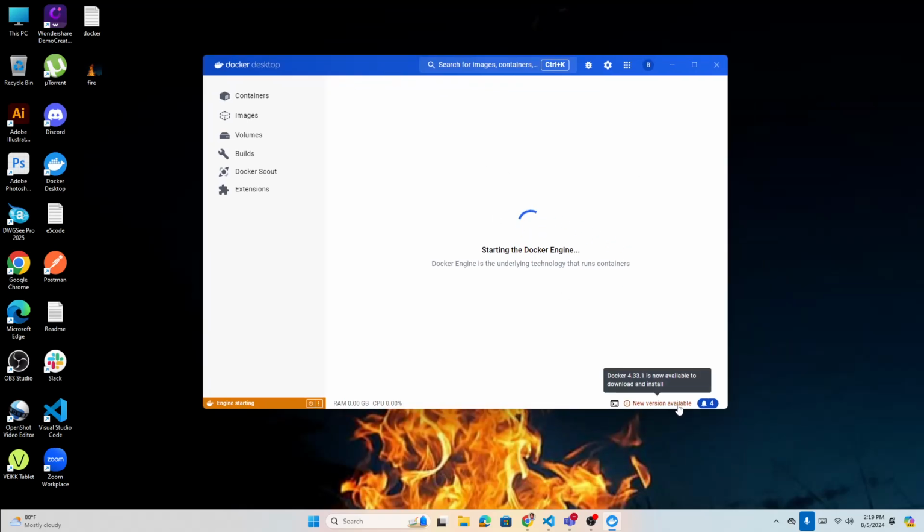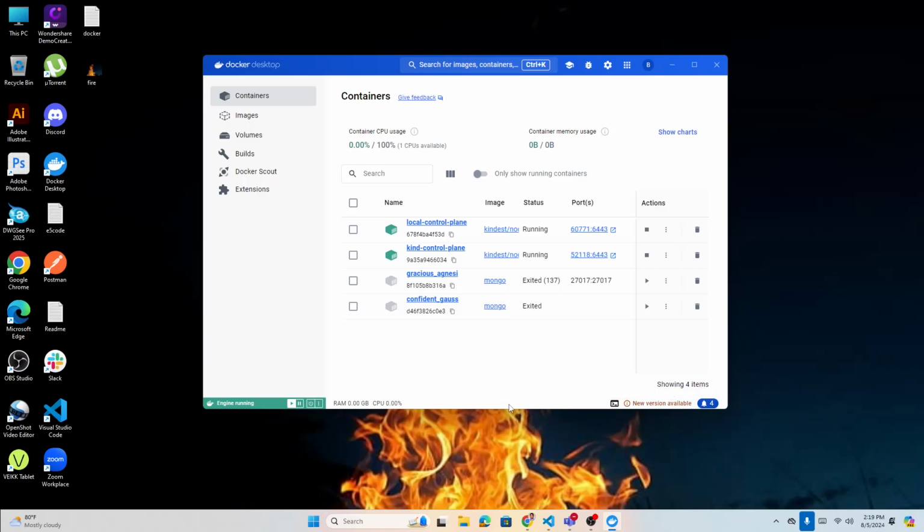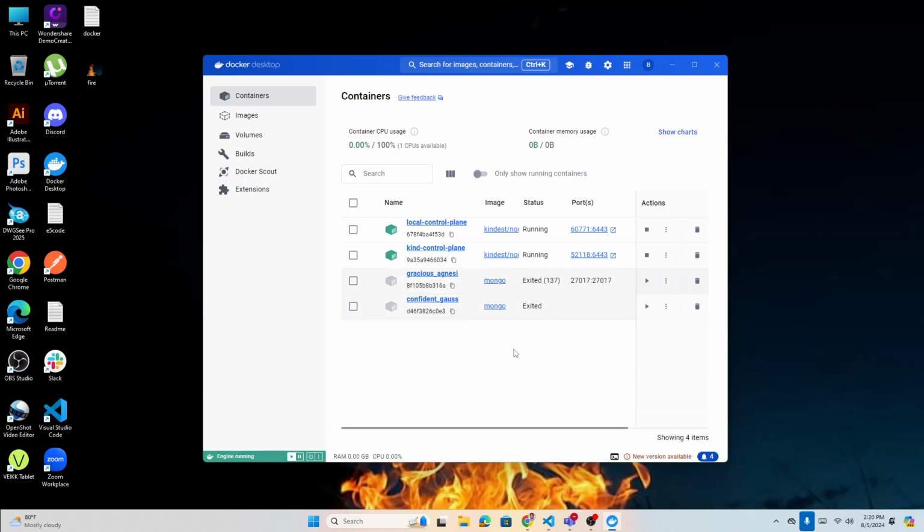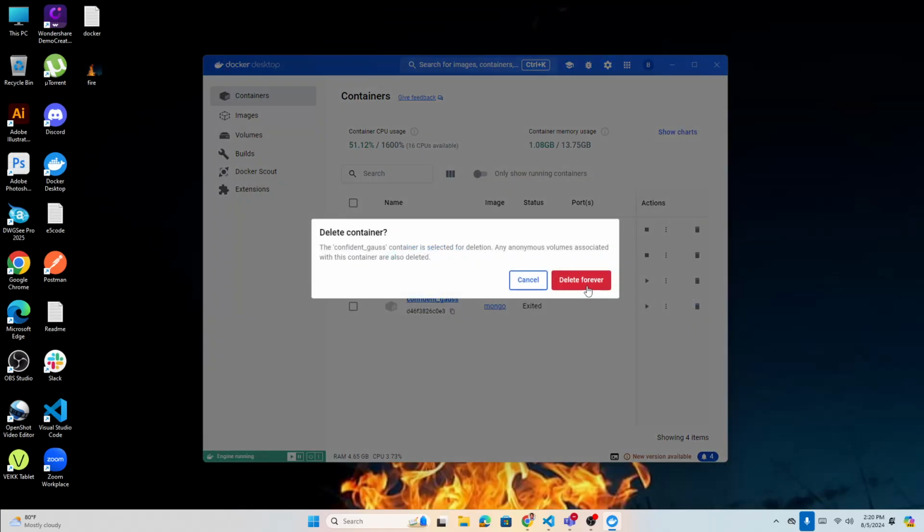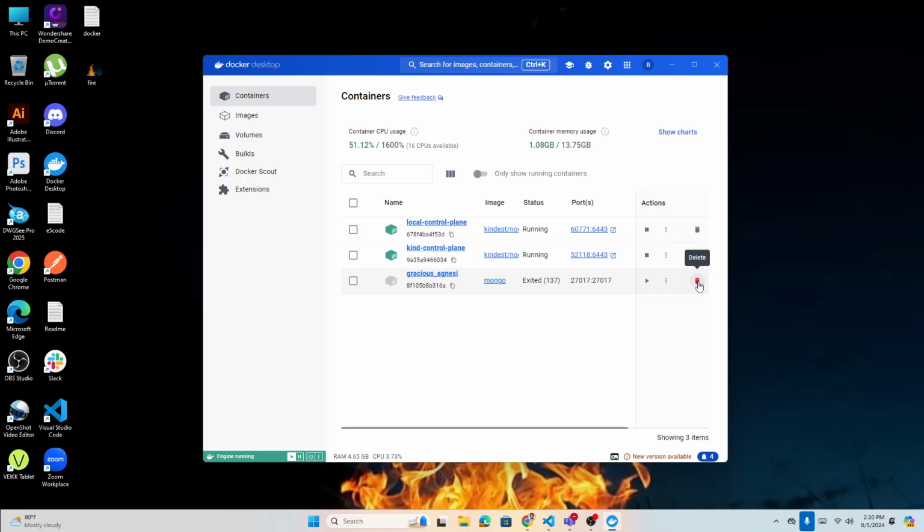There is a new version available, let's ignore that. So you can see something running here. I don't know what all that is. Before, I was experimenting with a couple of things. So let me just delete it, if it will let me delete. Let me delete all that. So you see something is running here, okay? You can see here it's running.